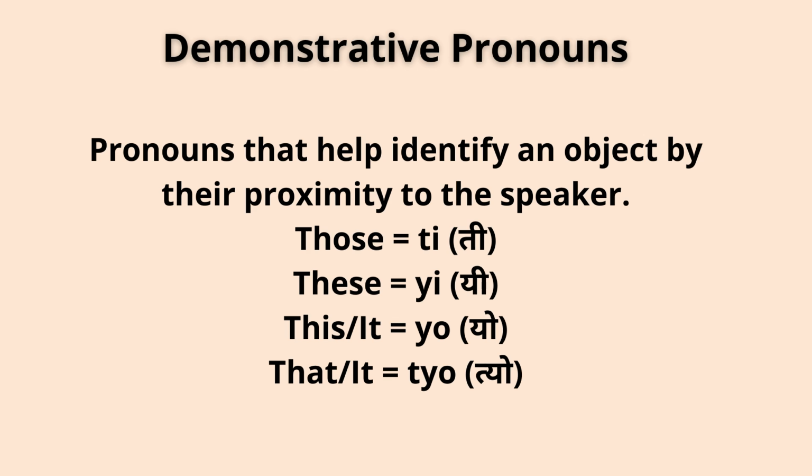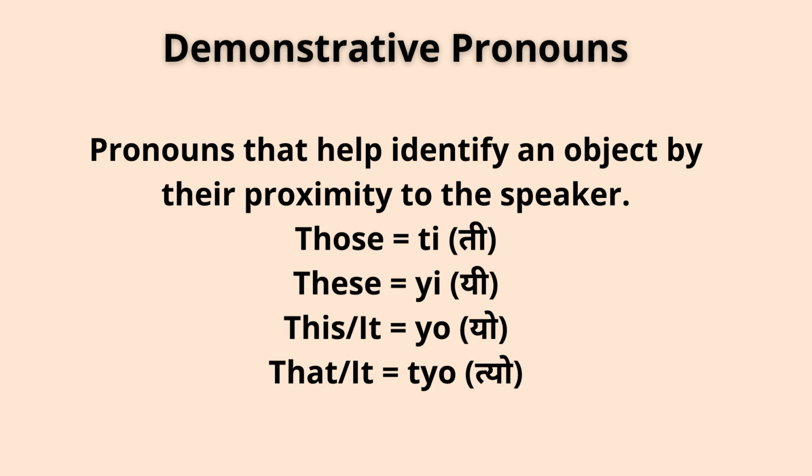So to add more examples of those and these, we usually make a sentence like those are stars. That means those is pointing towards an object that's more than one, right? That's why those are stars means ती ताराहरू हुन्. Haru means plural form. So with those also we usually use plural form, right? Those are cakes or ती केकहरू हुन्, right? These are stones, or you can say यी ढुङ्गाहरू हुन्.